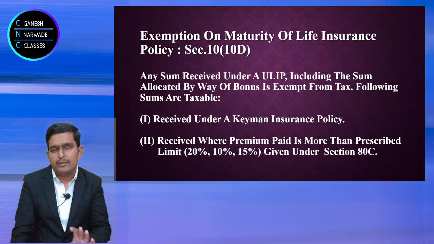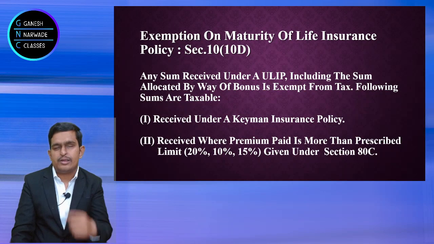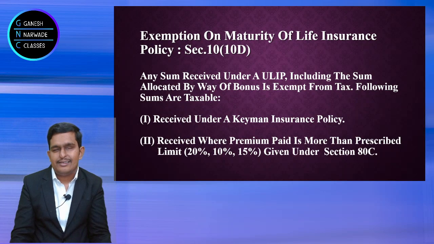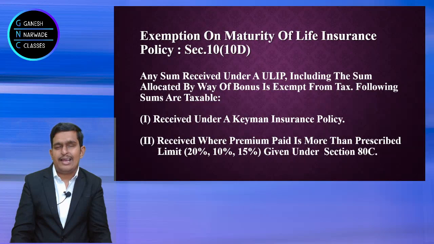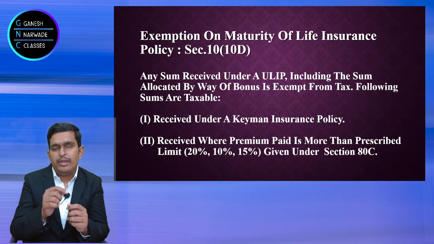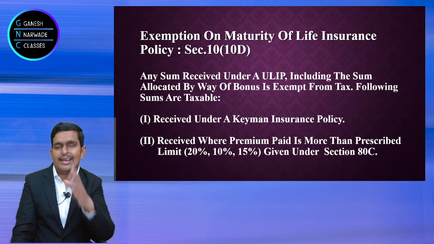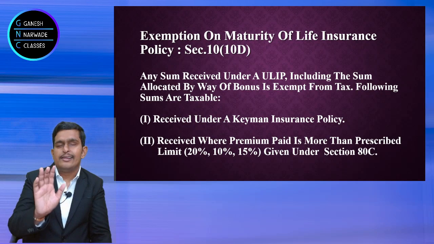But suppose you are not paying 80,000 yearly, but you are paying 1,50,000 for 3 years or 4 years, something like that. Then they will check: 10 lakhs is your maturity amount into 10%, because after 1st April 2012 it is 10%, right? That's why I am taking the 10% example. Then it will come to 1 lakh and your premium is more than 1 lakh, right? More than 10%. In this case, the entire 10 lakhs when you receive on maturity is fully taxable.